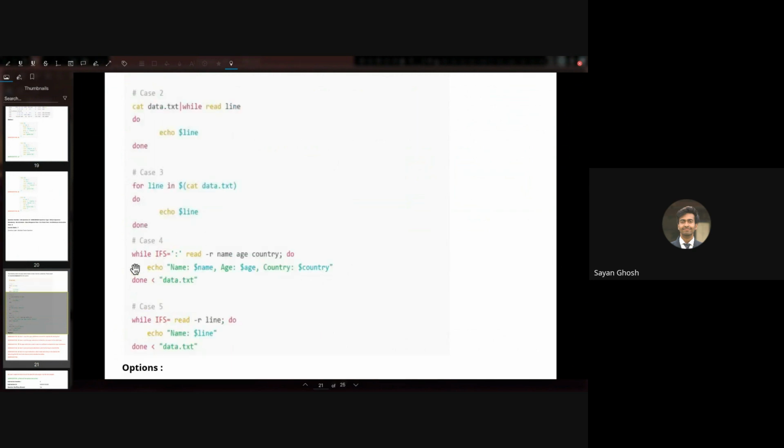And in the fourth one, we have while IFS is colon, read -r name, age, country; do echo name is name, age is age, country is country.